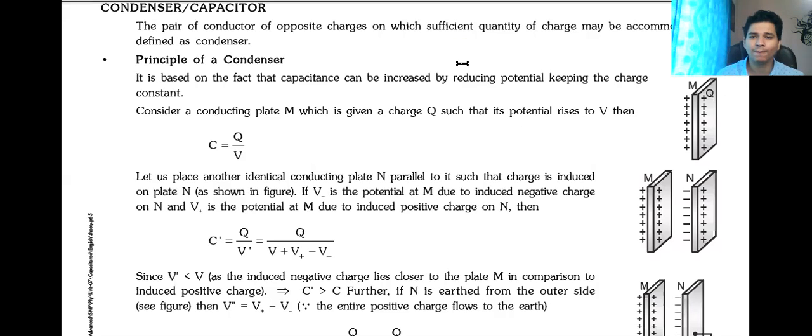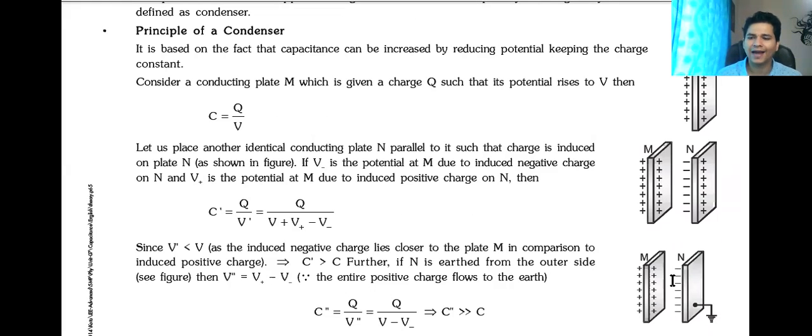Now, we have a conductor like this. If you attach the outer surface with ground, it will have equal and opposite charges. Everything depends on the potential difference.